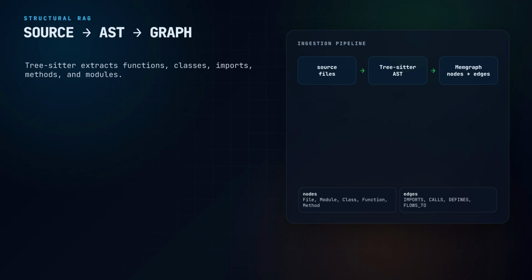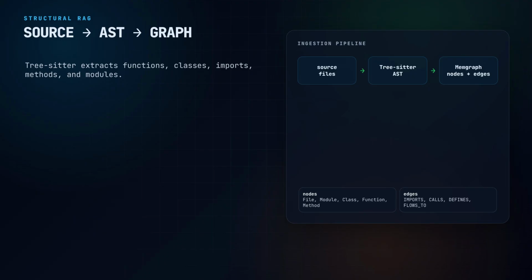Codegraph-RAG starts by parsing source files with TreeSitter. TreeSitter is a parser framework that produces syntax trees for many programming languages. Instead of treating a Python file or a TypeScript file as plain text, the parser can identify functions, classes, methods, imports, modules, and other syntactic structures. Then the system turns those structures into graph nodes and edges.